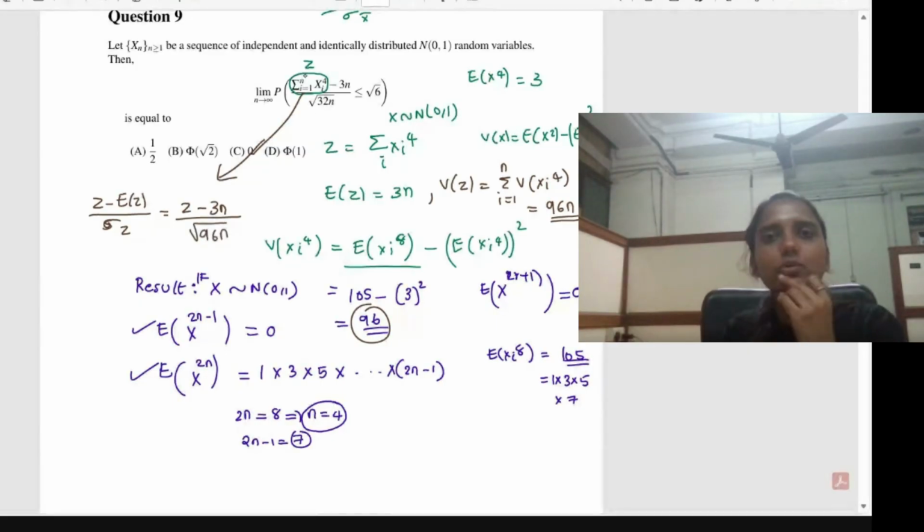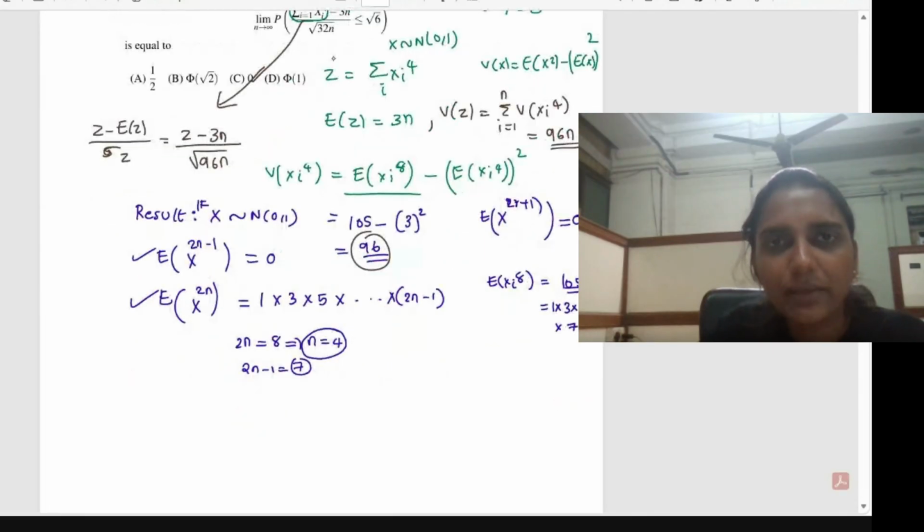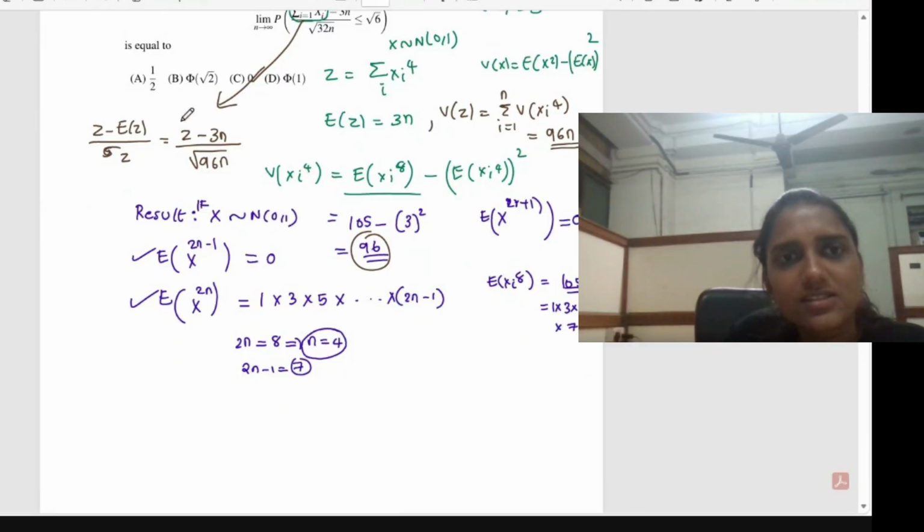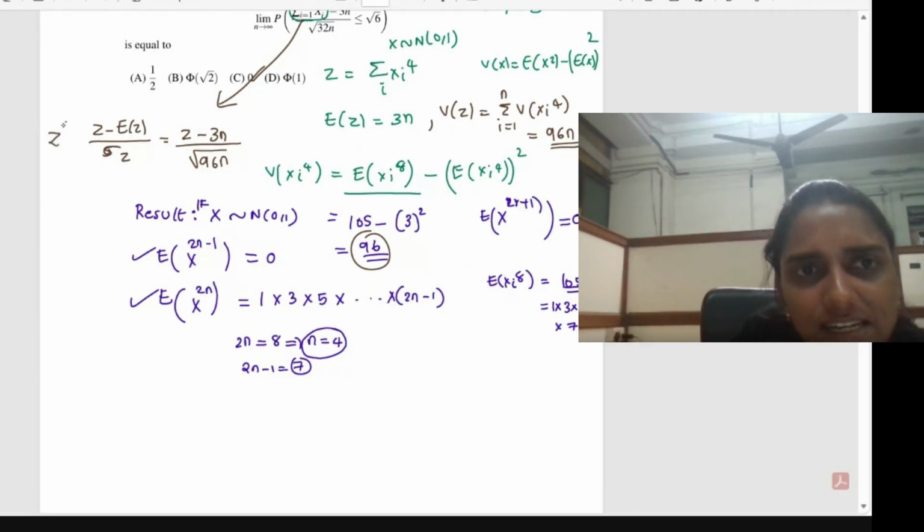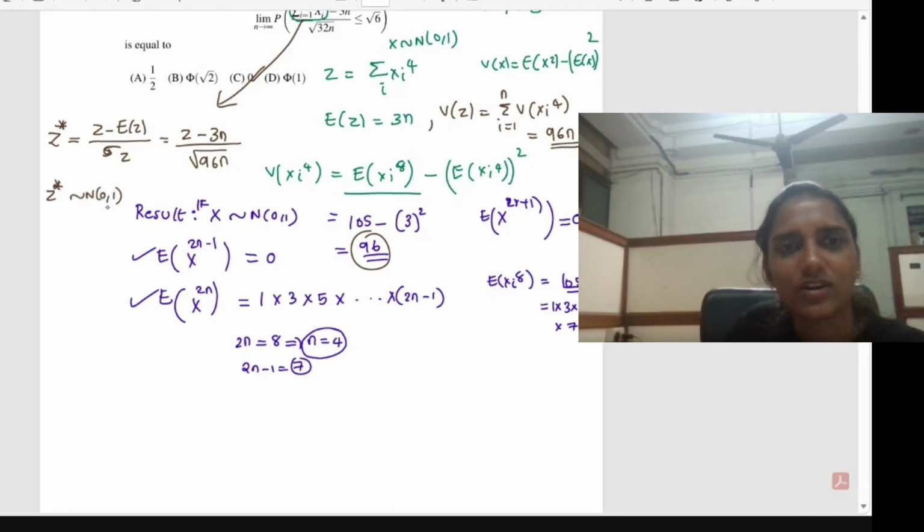So here in this question we have the summation i equal to 1 to n xi raised to 4, that we called z, minus 3n divided by square root of 32 into n only. But if you convert this, I am just calling this z star the corresponding standard normal variable. So z star will be following normal 0, 1.